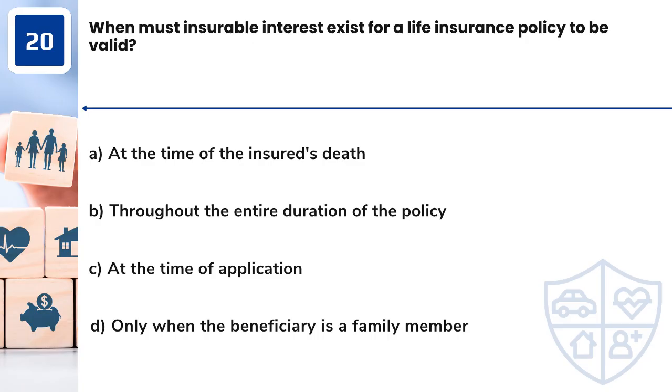Question 20. When must insurable interest exist for a life insurance policy to be valid? A. At the time of the insured's death. B. Throughout the entire duration of the policy. C. At the time of application. D. Only when the beneficiary is a family member.